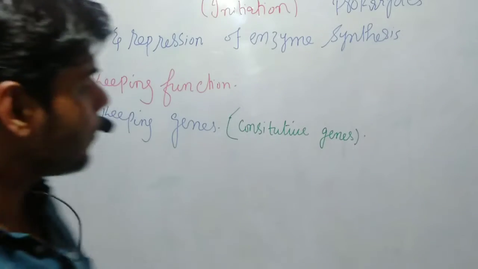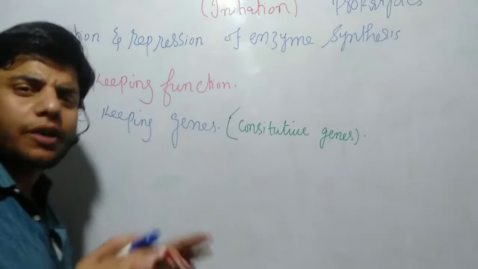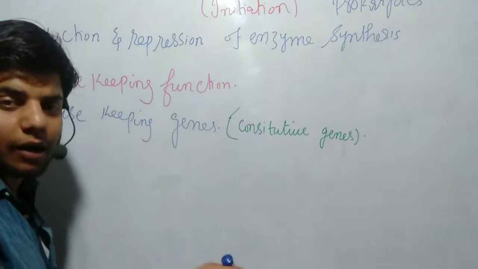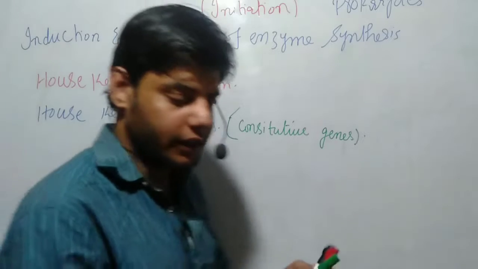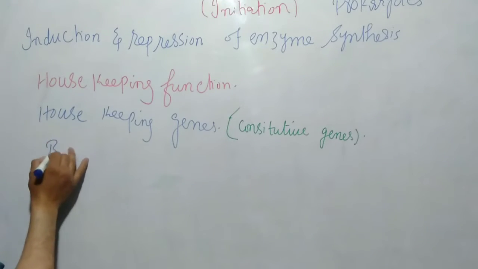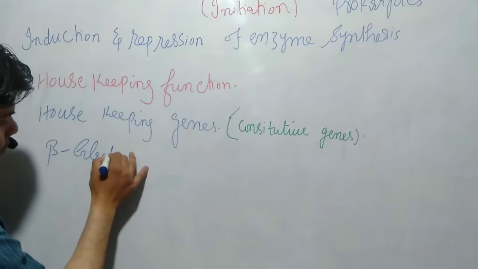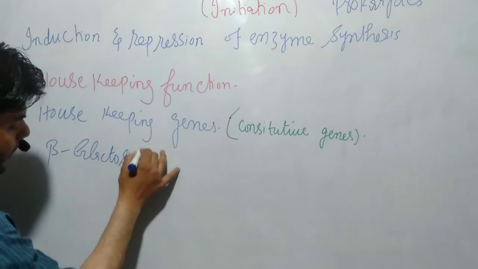So now let's suppose we have an enzyme which we already talked about in the previous video. Inshallah, in an upcoming video we will also explain that enzyme. We call the enzyme beta-galactosidase.